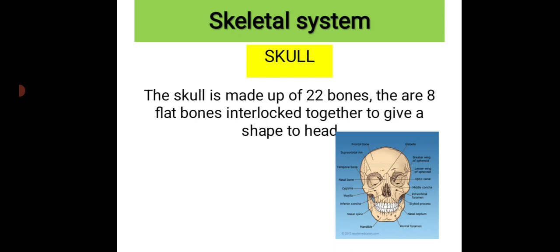Fine. And also there are 14 bones that make up the face. If you add the 8 flat bones and these 14 bones together, it gives you 22 bones, right? So our skull has 22 bones. Of these, 8 flat bones are interlocked together to give a shape, and the other 14 bones make up the face.